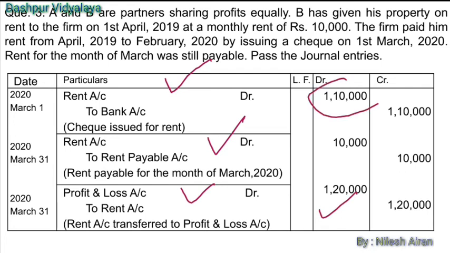1,20,000: 1,10,000 what we have already paid, and 10,000 we have to pay. Total amount will be 1,20,000, which was debited previously and now credited to rent account.